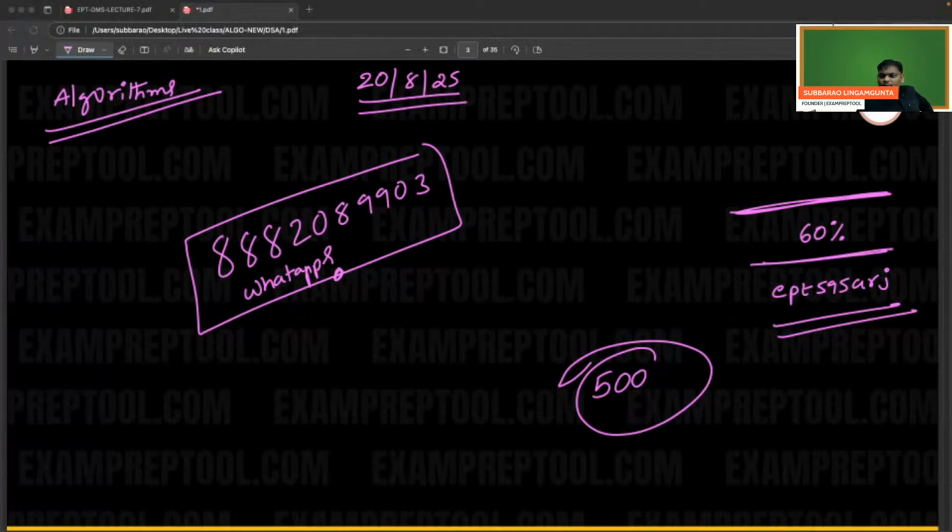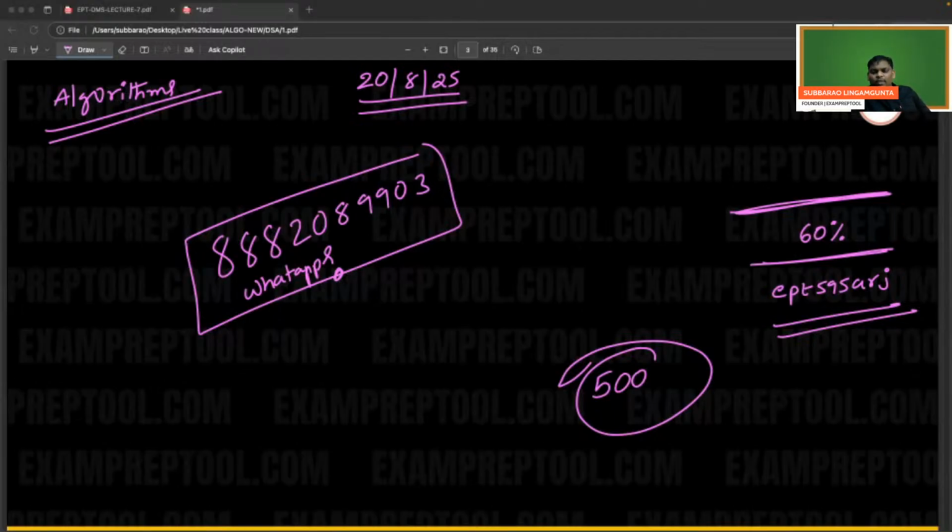Pankaj is asking whether this is C++ or C. Any language. We will give 4 programming languages: you can go for C, C++, Java, Python, any language. Someone says: Sir, I am planning for DSA and system design. Which course should I buy for placements?